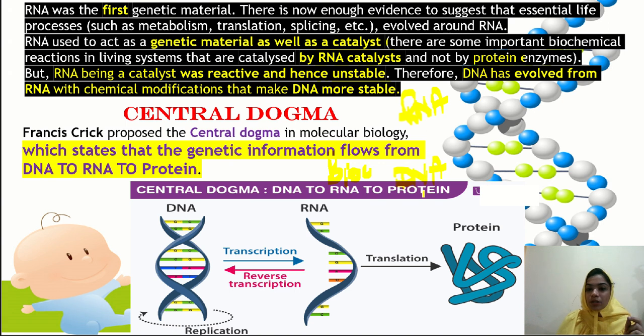This DNA is the stable one, and therefore it is transferred from one generation to another generation. Here you can see the answer: DNA has evolved from RNA with chemical modification that makes DNA more stable.